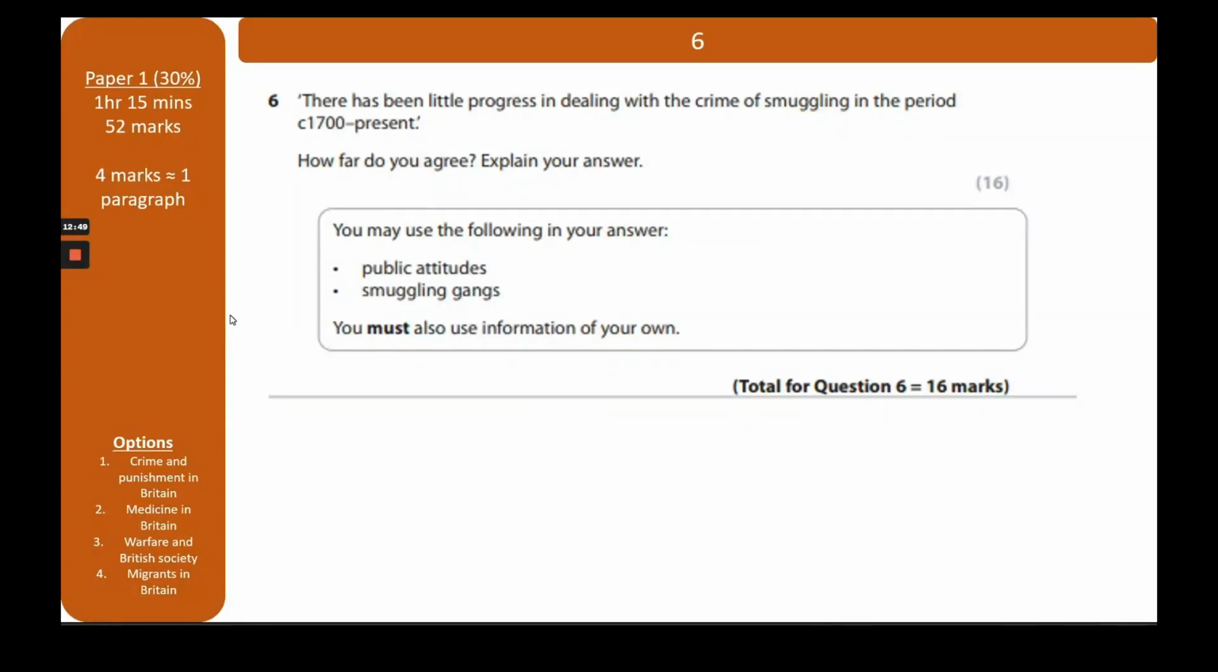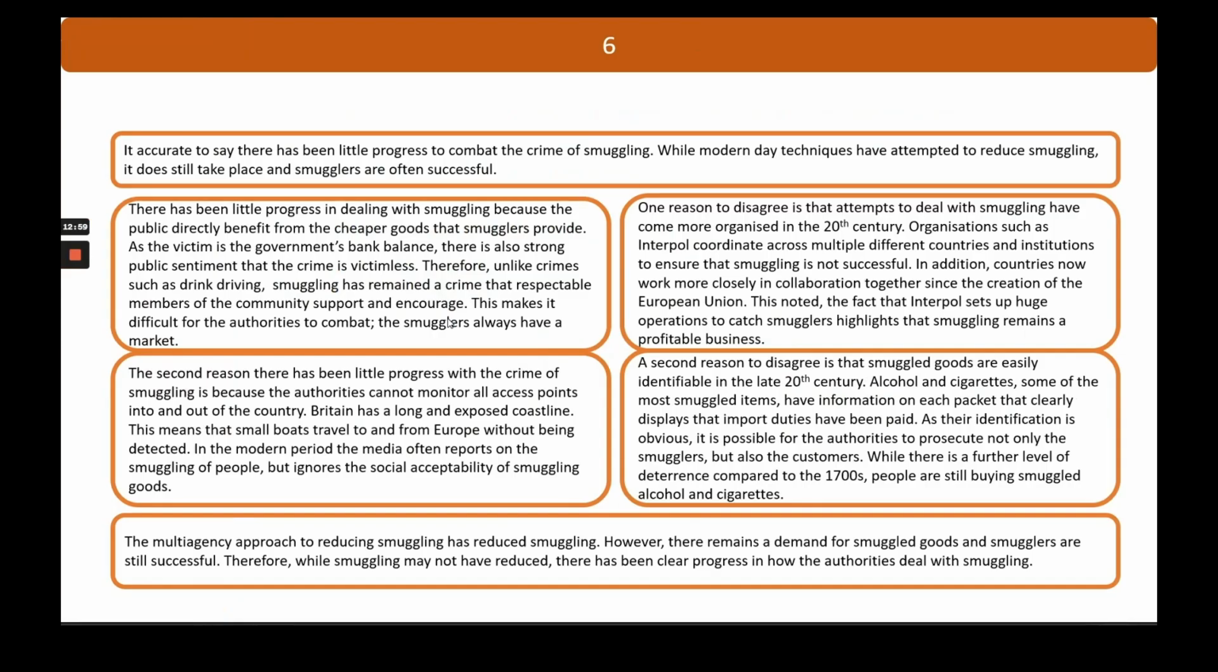So the question: there had been little progress in dealing with the crime of smuggling in the period 1700 to present. How far do you agree? Explain your answer. You may use the following: public attitudes and smuggling gangs. So again, I've given introduction, 2 paragraphs to agree, 2 paragraphs to disagree, and conclusion. So, my introduction. It is accurate to say there's been little progress to combat the crime of smuggling. While modern day techniques have attempted to reduce smuggling, it does still take place as smugglers are often successful. So I've given a clue there that the crime of smuggling is still a problem.